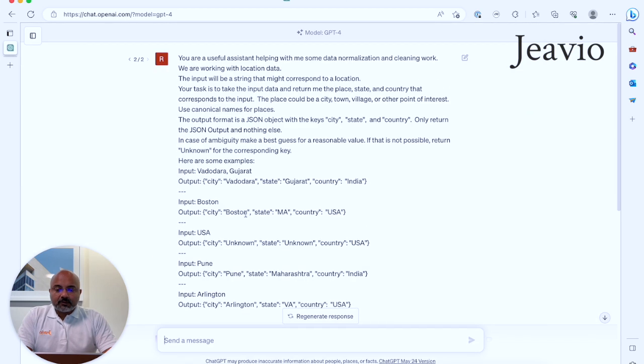The other thing that we can also do is, instead of giving it a single input, especially in an API call, we could give it an array of inputs and get it to generate an array of outputs. This could be a lot more efficient in terms of cost, because remember, every single API call involves a cost. So there are a bunch of different optimizations that we could do to make the model behave better and to also be cost effective. I hope this was an interesting exploration.